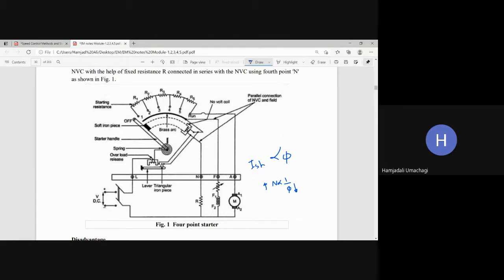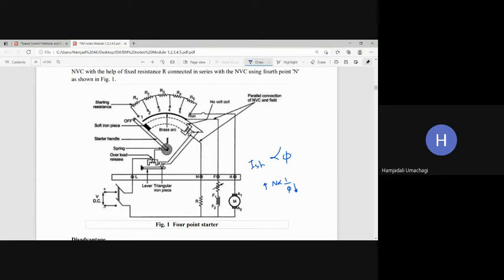Parallel. They appear in parallel. So now there is no dependency. Earlier there was a dependency because it was a series connection. If ISH is small in the field winding, then automatically it is going to reflect onto the current that is carried by the no volt coil. Because of that, it becomes demagnetized. Now that complete dependency we are going to remove by providing a parallel connection.